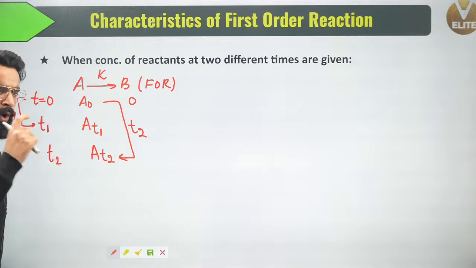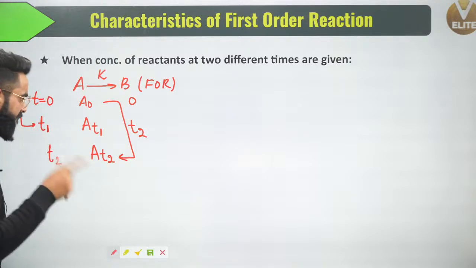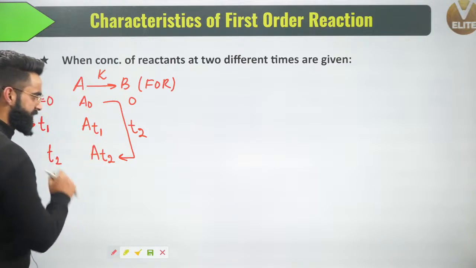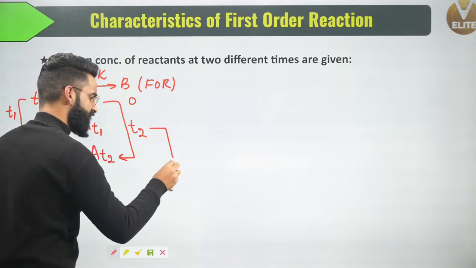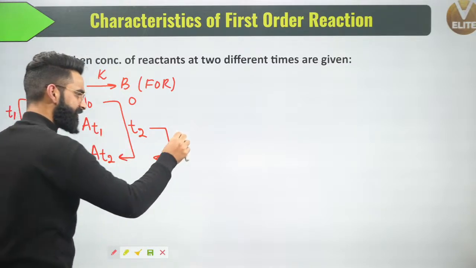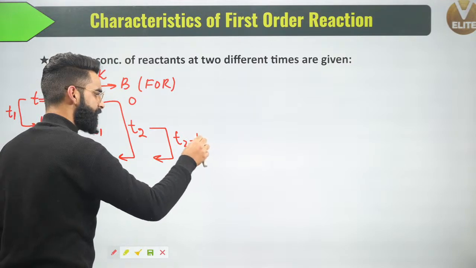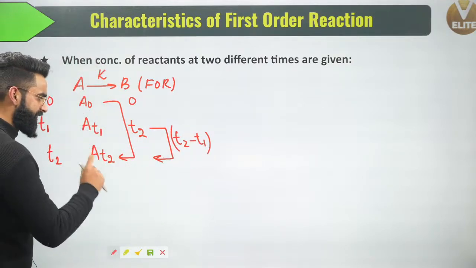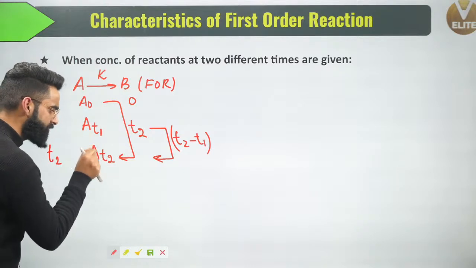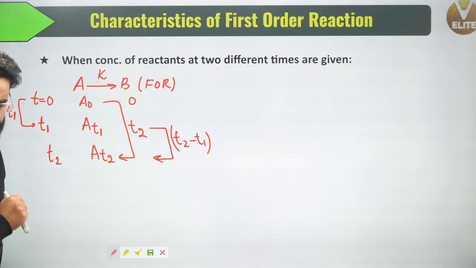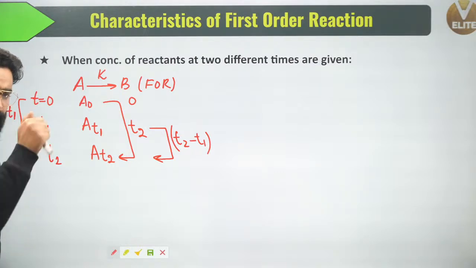Now, what is going to be the time interval in which the concentration of reactant changes from AT1 to AT2? That is simply going to be T2 minus T1. T2 minus T1 is the time interval in which the concentration of reactant changes from AT1 to AT2. Correct? I hope this is clear. Now we will have a look.